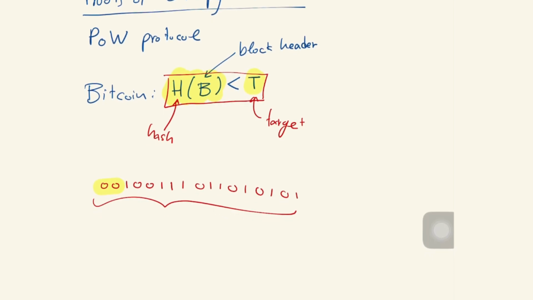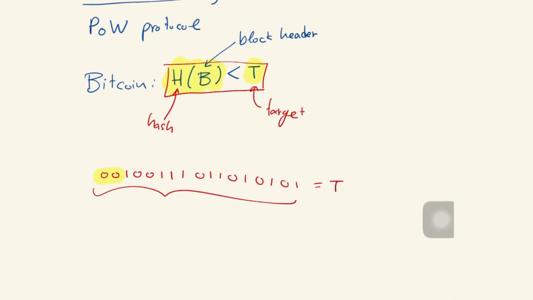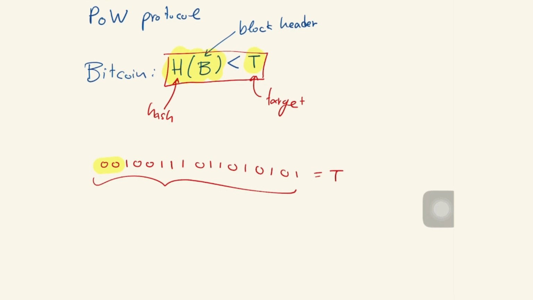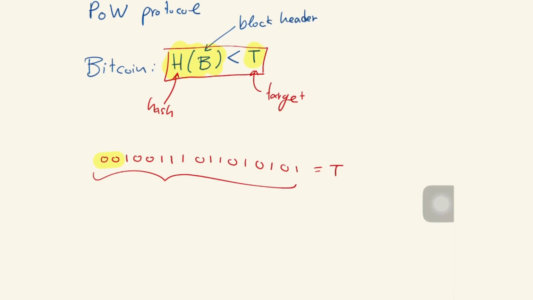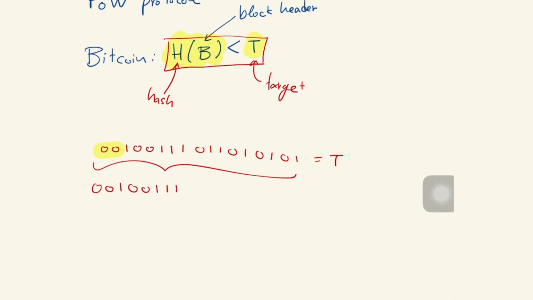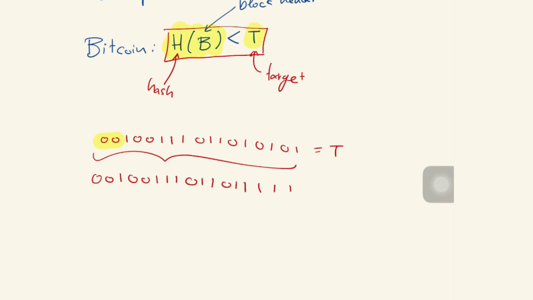So if your target was this number here, that means that any binary number below that target number is a valid block. Which in particular, for example, if you put this number, okay, this one is larger, right? So that's an invalid block.